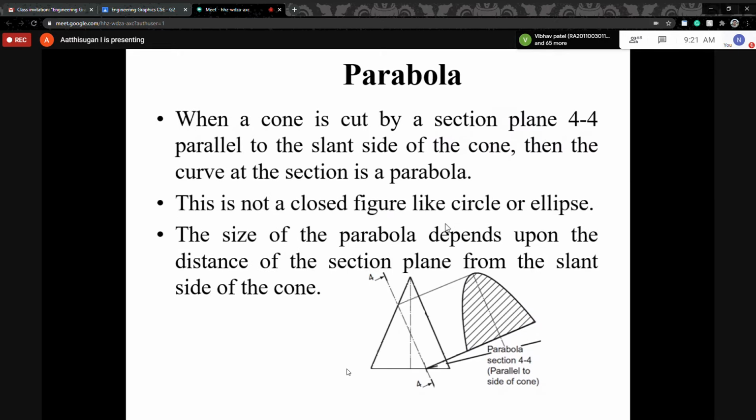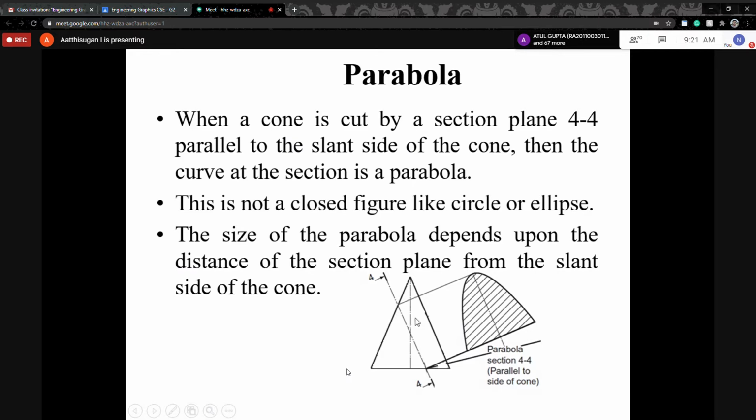How do we draw the parabola? Here again we take a cone, and now I am cutting with plane 4-4, passing through the axis. This is parallel to this generator. The slant side line we call a generator. This is the baseline, this is the apex point, and this is the axis. This line we call the slant edge, or generator.